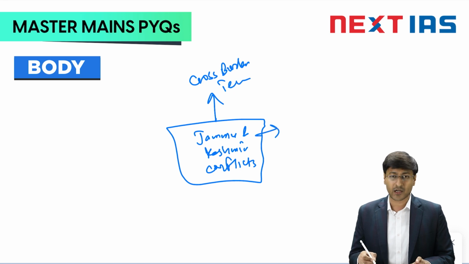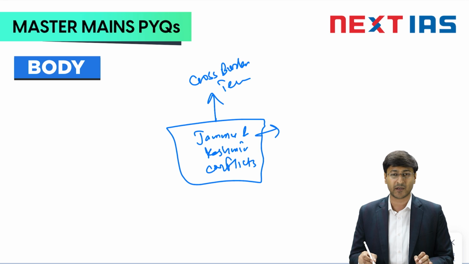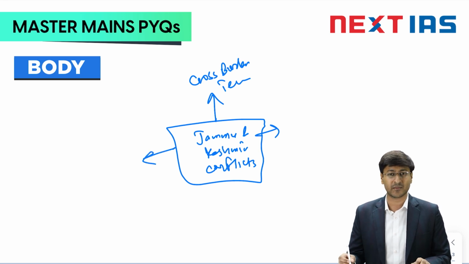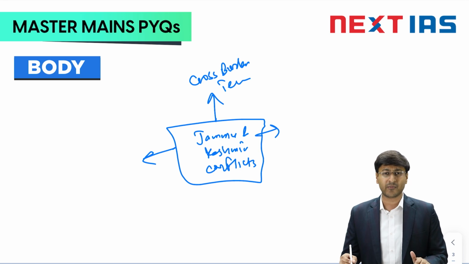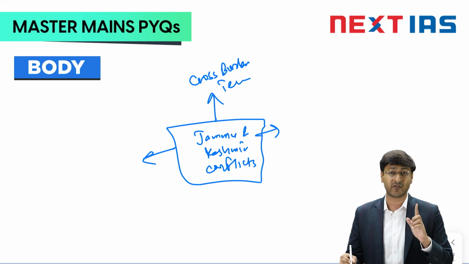Next can be local support to militants, that is the support of over the ground workers. This was the question asked by UPSC in 2019 also. Next can be basically narco terrorism. If we go by the data of the Ministry of Social Justice, it recently highlighted that 2.5% of the population of the Valley is prone to this drug menace. It is way higher than even Punjab, where 1.2% of the population is addicted to drugs.